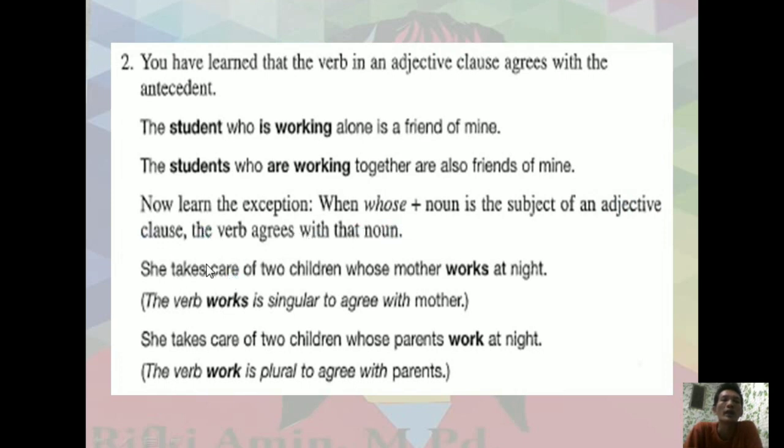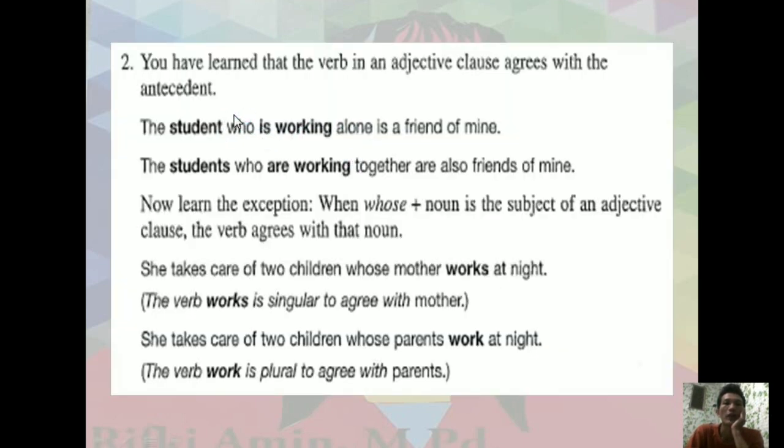Look at here. It is not described about the possessive, but it is described about the adjective clause using the relative pronoun who. Two antecedents, like singular and plural here. She takes care of two children whose mother works at night.